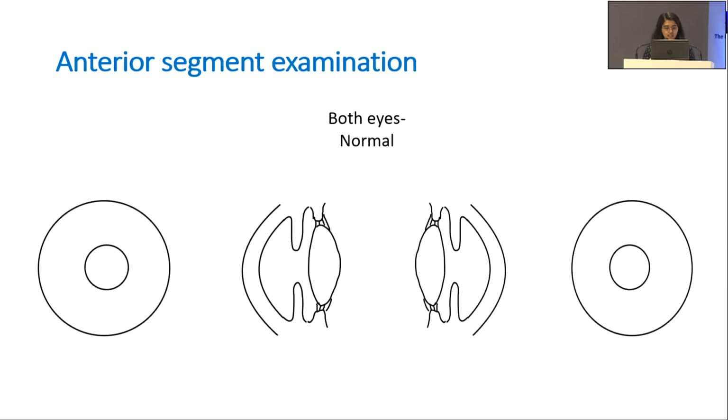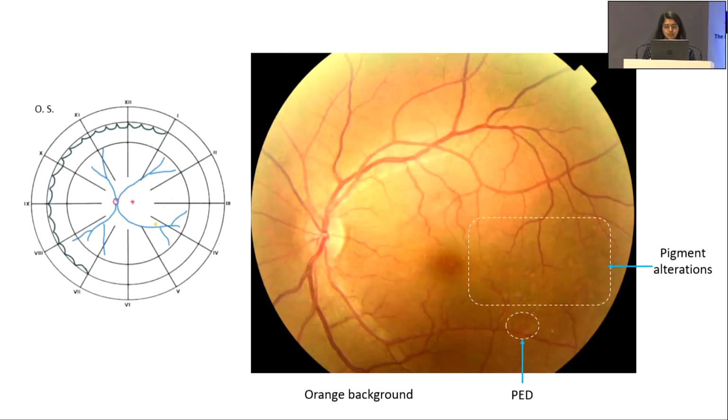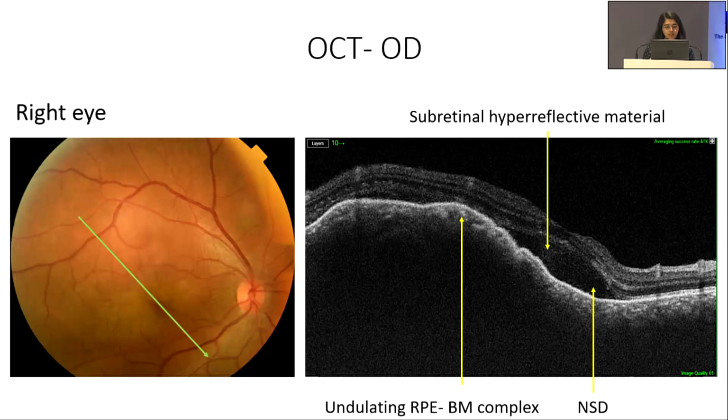Anterior segment examination in both eyes was normal. Right eye fundus examination showed yellowish white choroidal elevated lesion with ill-defined margin and subretinal fluid. Left eye fundus showed pigment alteration and PED in macular area. So, provisional diagnosis was right eye query choroidal granuloma and left eye query pachychoroid pigment epitheliopathy.